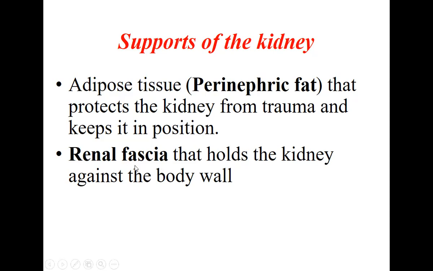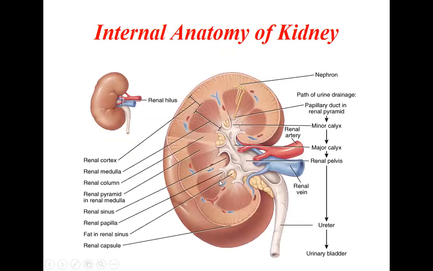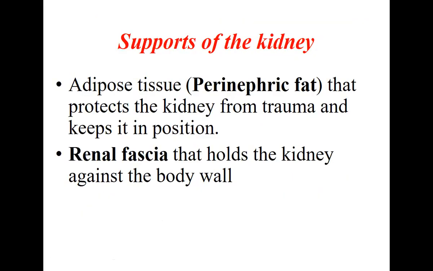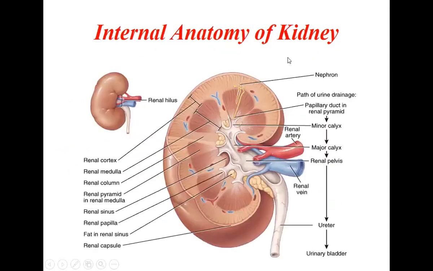Along with that, there is also something called the renal fascia that holds the kidney against the body wall. It is covered by a fascia outside. It is not shown in the picture. So there is perinephric fat or adipose tissue, as well as the renal fascia outside, which are the supports of the kidney and keep the kidney in position.